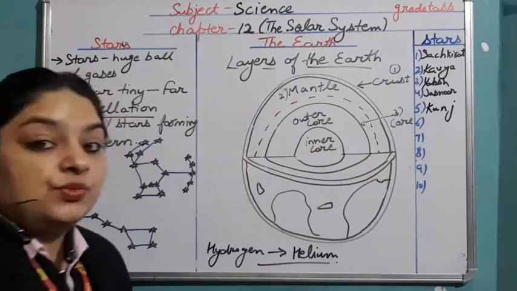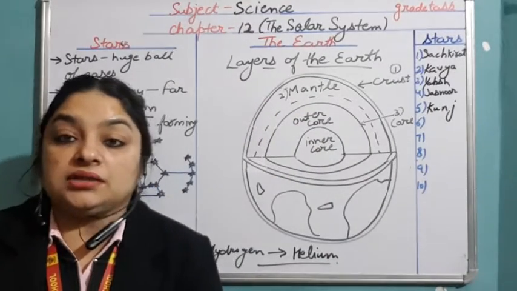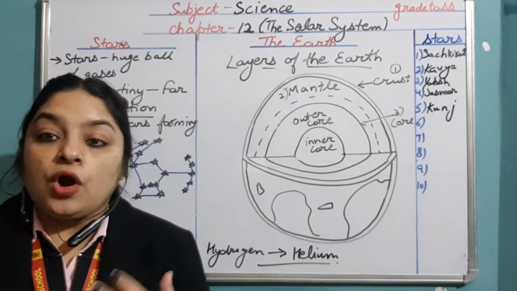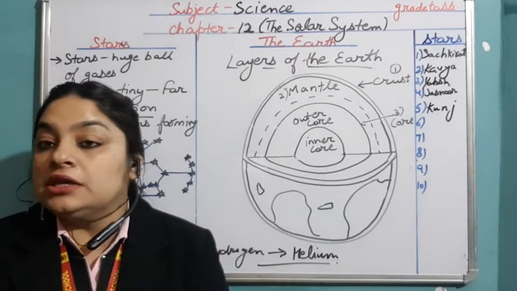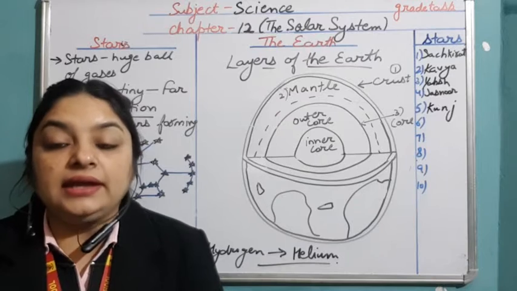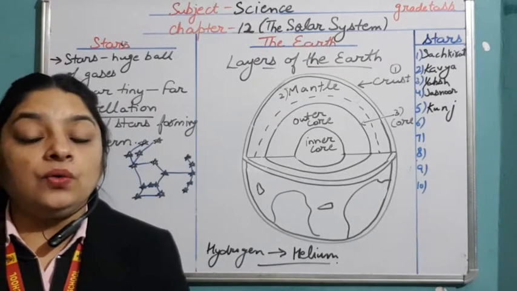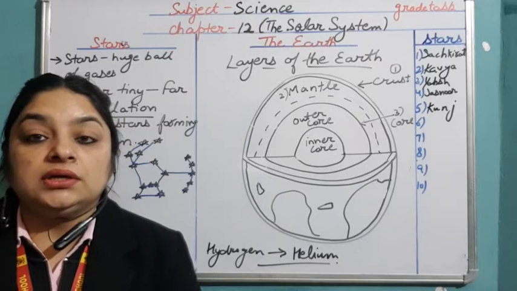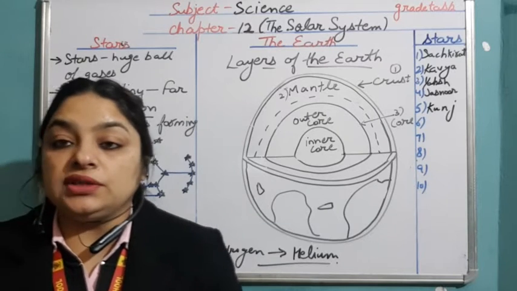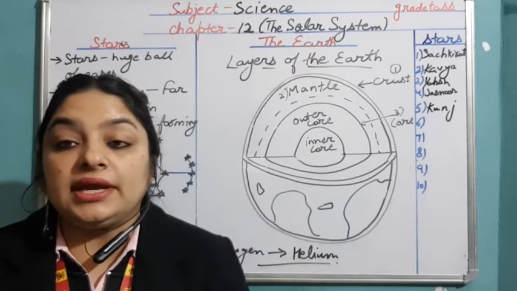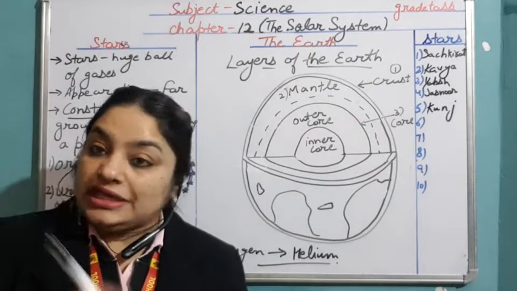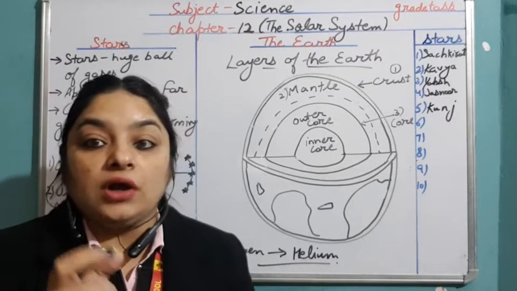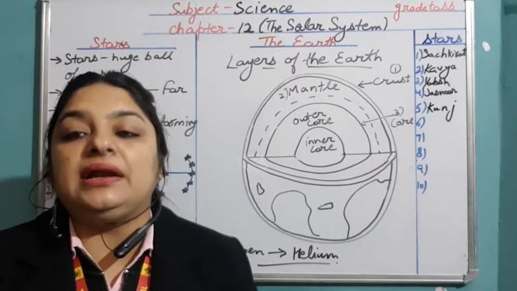After this, next one is Earth. Now what is Earth? Earth is the third planet in the solar system on which life exists. We all live on the planet Earth, right? And it is the only planet on which life exists. When we are talking about the Earth, what do scientists believe? The outermost part of the Earth is hard, but as we go deep inside the Earth, the temperature increases and it is present in a hot and molten state. Molten means in a melted state.